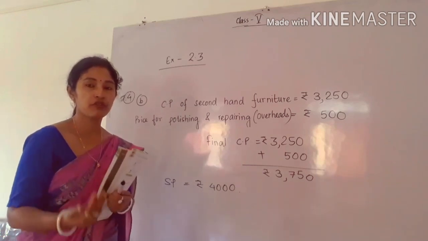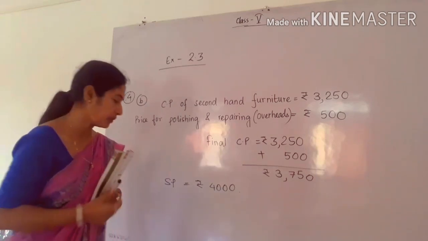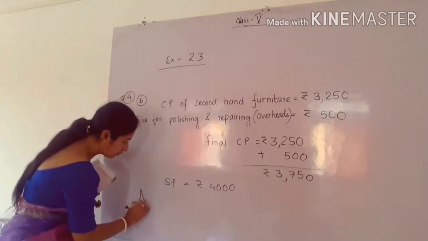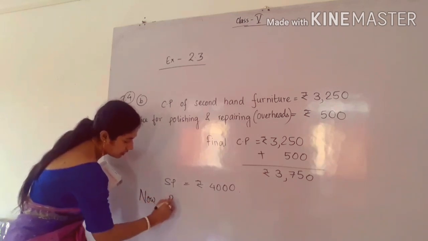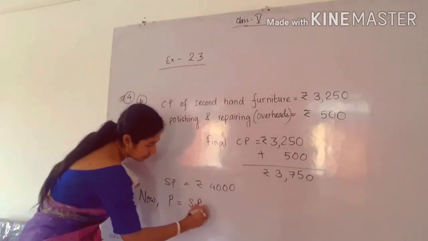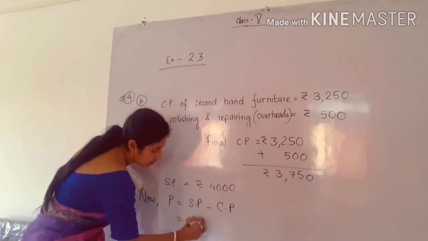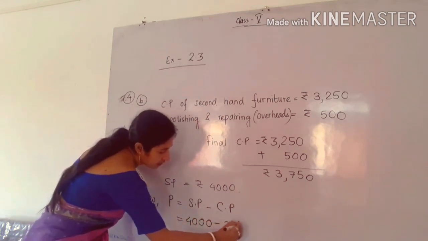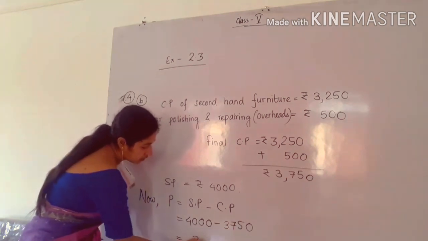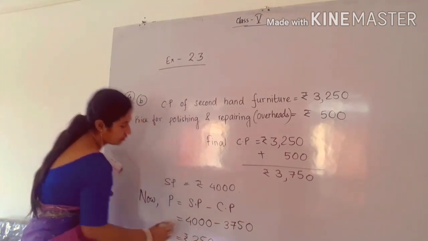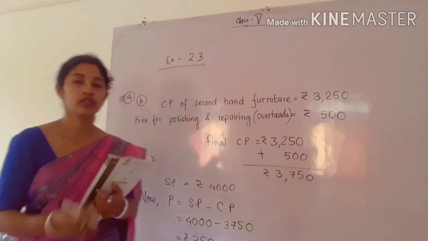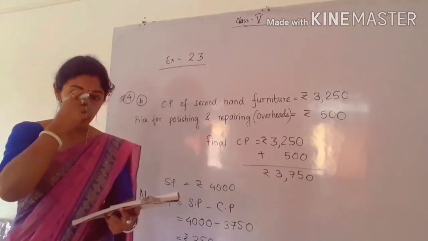You know the formula: profit is equal to SP minus CP. So profit P is equal to SP minus CP. Subtract 4,000 minus 3,750, and you will get rupees 250. That will be the profit for the dealer.